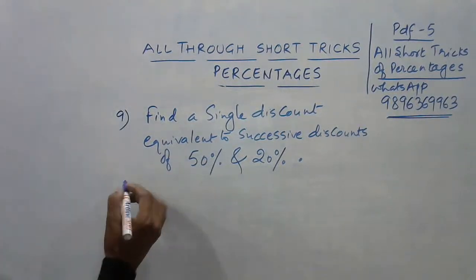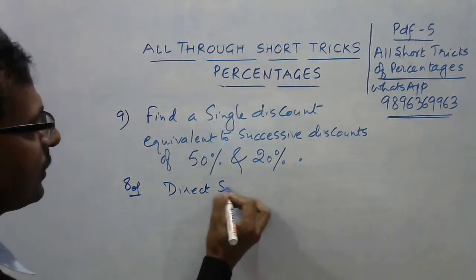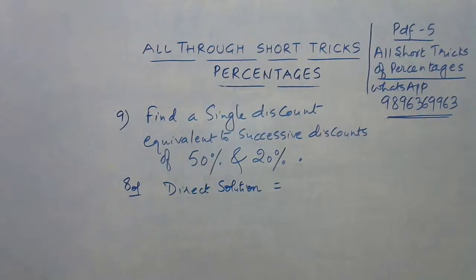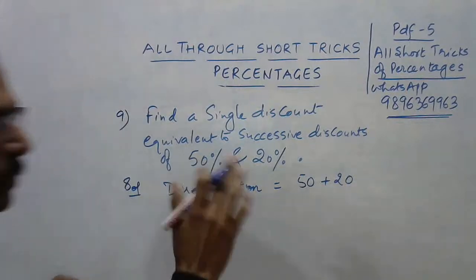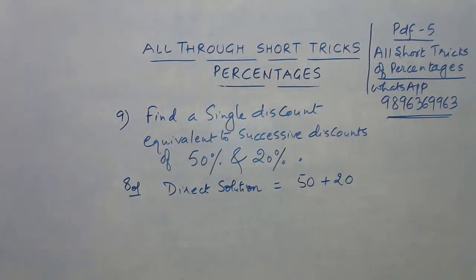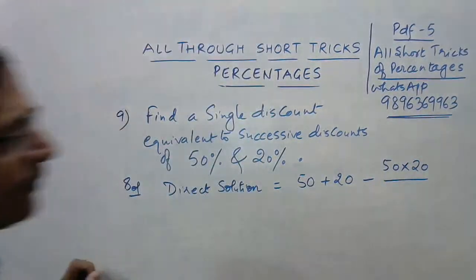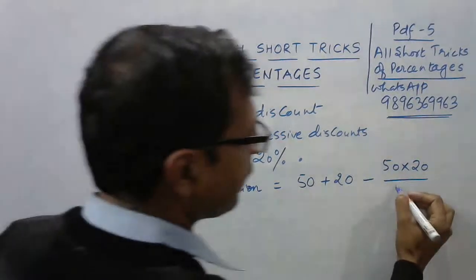Okay, let's see the solution. Direct answer. So direct solution, that is a single discount equivalent to the two successive discounts, is just add the two, 50 plus 20, the two discounts which are given here, just add the two and subtract the product of the two, divided by, now this is very important, 100.